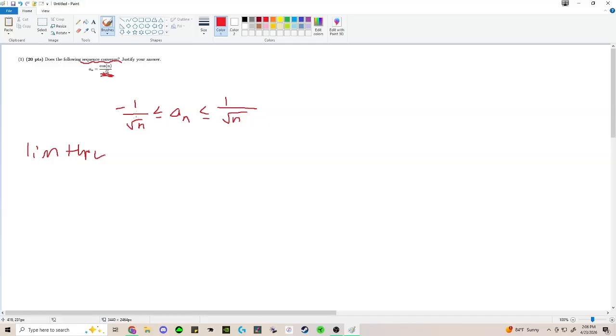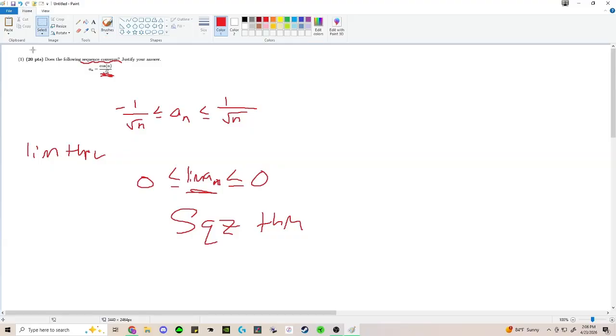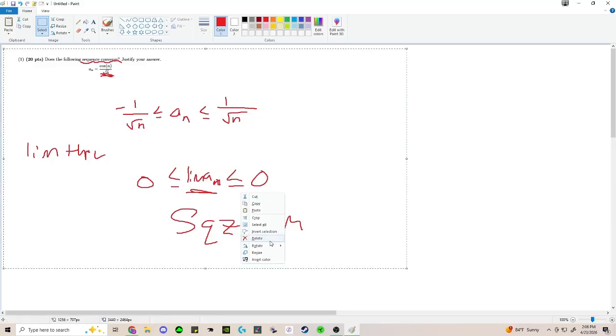The limit of the left-hand side is 0, the limit of the middle is still the limit of a_n, and the limit of the right-hand side is also 0. So by the squeeze theorem, this limit has to be 0. This one was kind of quicker. Okay, let's go on to number 2.